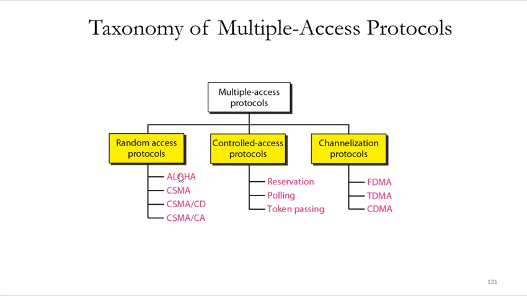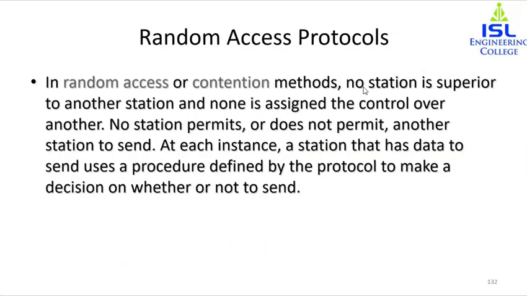First and foremost, we will get to know the meaning of random access protocol. Random access protocols can be called by another name, which is contention methods. In random access or contention methods, no station is superior to another station. If there are multiple hosts on a network, then no host is superior to any other host. Whenever someone wants to send a message, the host can send the message. No station permits.